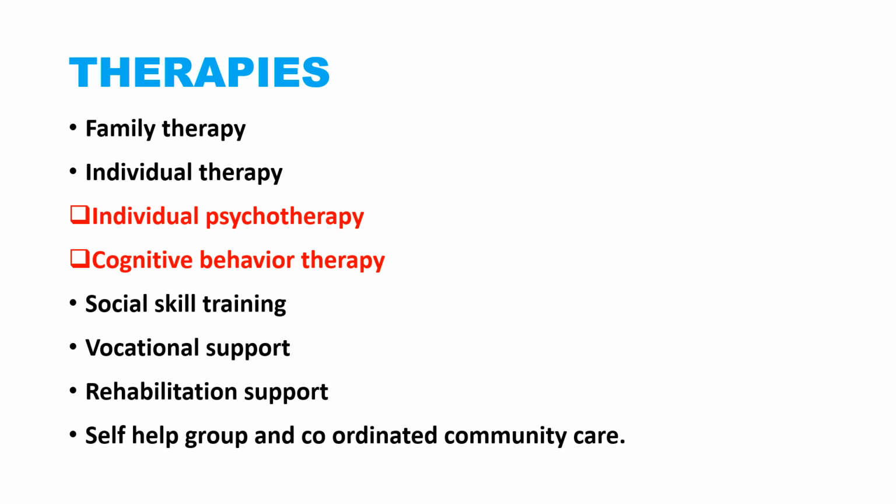Apart from that, we can provide social skill training and vocational support to the patient to make them do some work and be active in society. They can also work like a normal person if we give social skill training and vocational support. Then rehabilitation support, self-help groups and coordinated community care. All these things will help the patient to live like a normal person. They can do their daily activities without the support of others, if we plan and schedule the training and provide it in the proper way. But basically family therapy and individual therapy play a major role.